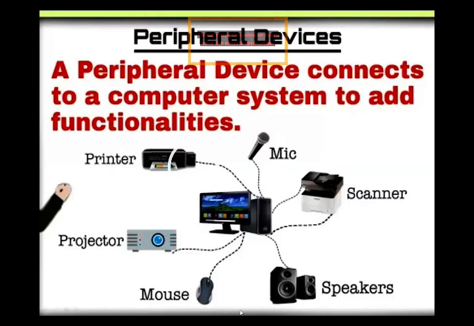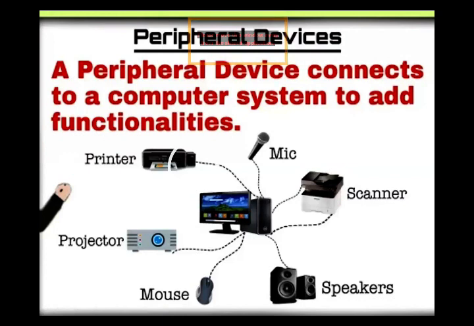So these are the peripheral devices that connect to the computer. All these devices, printer, mic, scanner, speaker, mouse, projector, are together called the computer peripherals.